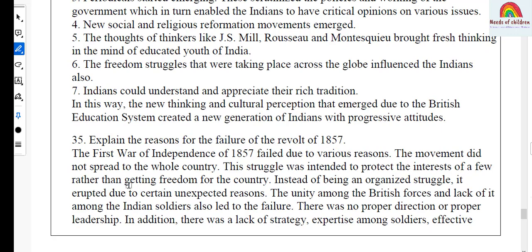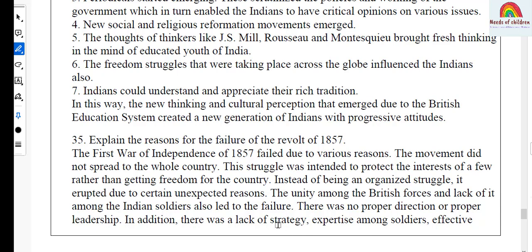The movement did not spread to the whole country. This struggle was intended to protect the interests of a few rather than getting freedom for the country. Instead of being an organized struggle, it erupted due to certain unexpected reasons. The unity among the British forces and lack of it among the Indian soldiers also led to the failure. There was no proper direction or proper leadership.